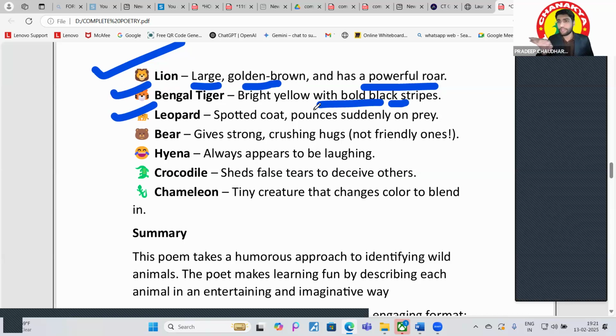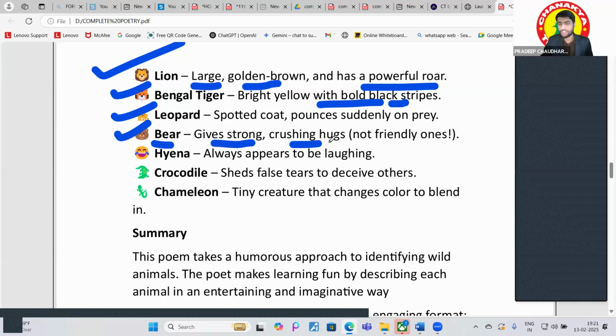Right? When he has just seen some prey, when he is hunting, he moves very slowly, right? He doesn't make any noise. And he just doesn't want to lose his prey. Okay. So this is the identification of the leopard. Spotted coat, pounces suddenly on prey. Okay. Bear. What is the bear?